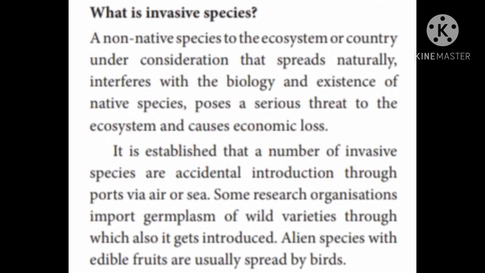It is established that a number of invasive species arrive accidentally through ports, via air or sea. Some research organizations import germplasm or wild animals through which they also get introduced. Alien species with edible fruits are usually spread by birds. So this is how new species enter into a place.